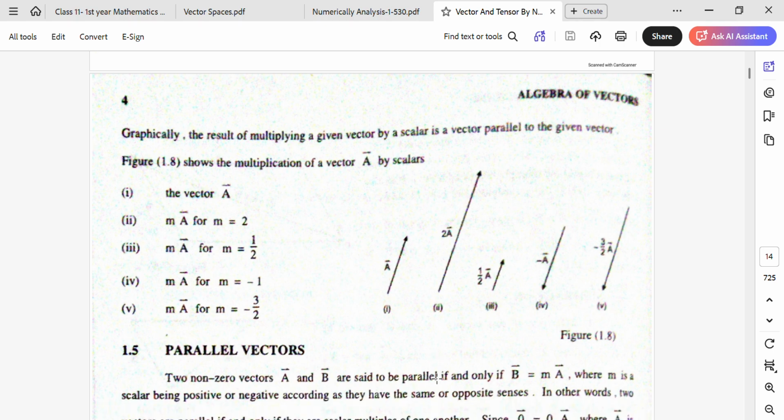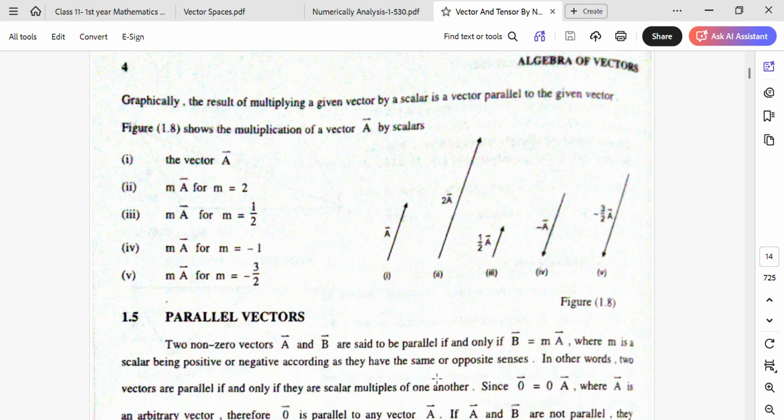Show the multiplication of a vector a by scalars. The vector a, for m equal to 2.